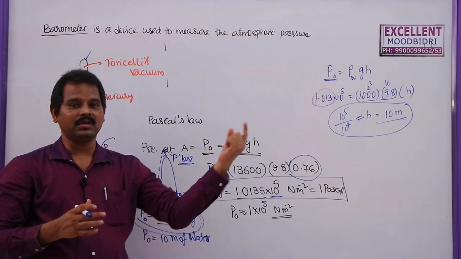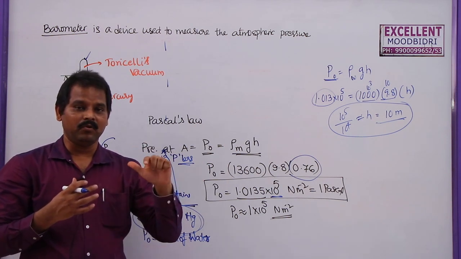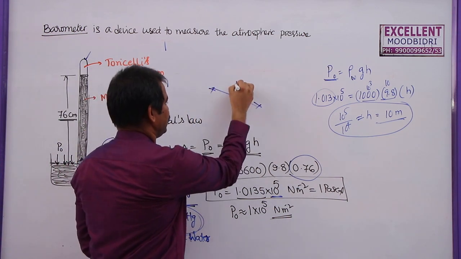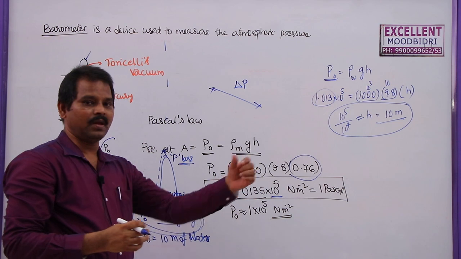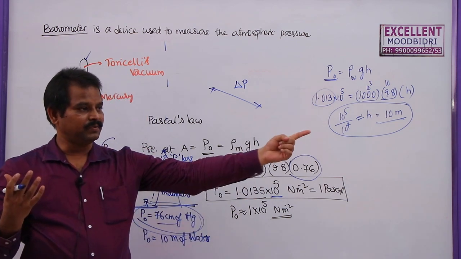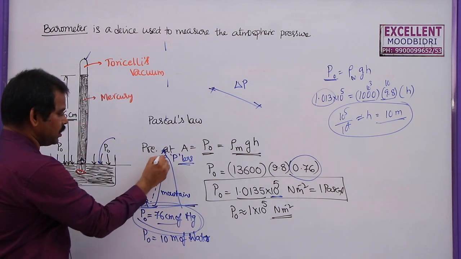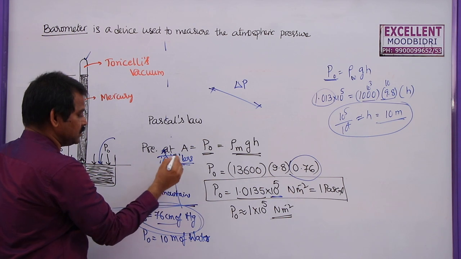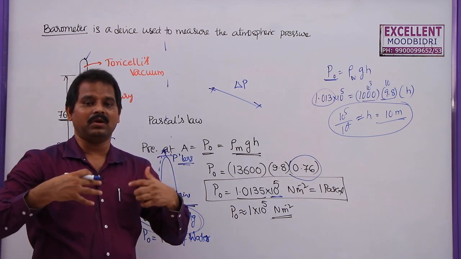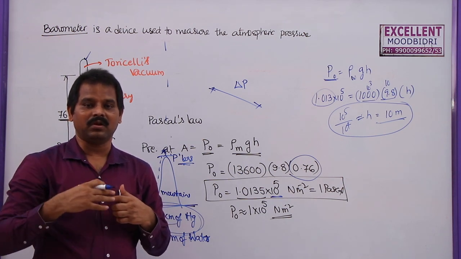When these two pressures are equal, the liquids cannot flow that easily. Liquids or fluids can flow from one point to another if there is a pressure difference. So why is the blood not coming out of our body? Because the atmospheric pressure and the pressure inside our body are almost equal. Now here, atmospheric pressure is less, but the pressure inside our body is more. Whenever pressure in our body is more than the atmospheric pressure, the liquids will try to come out.